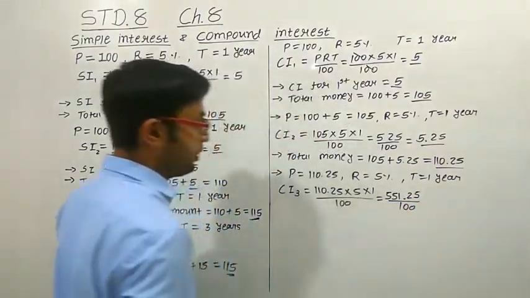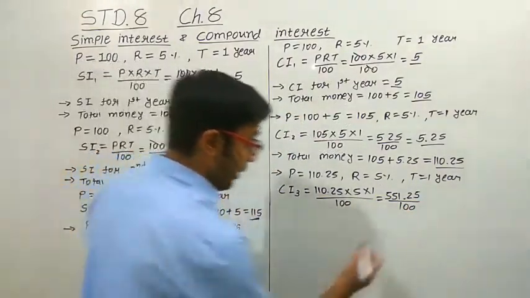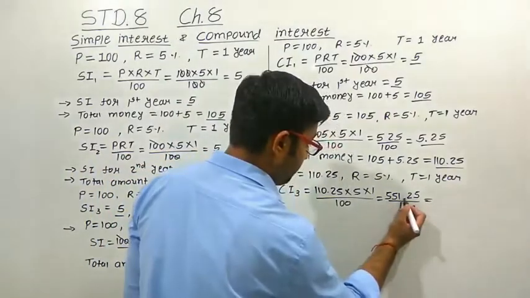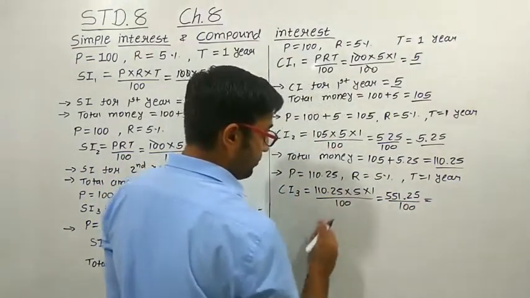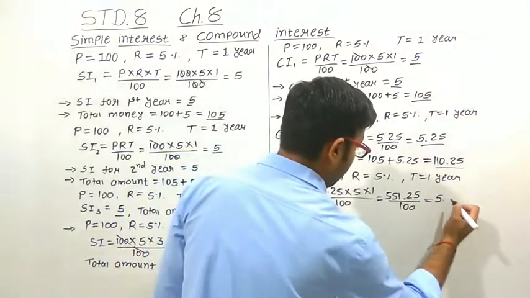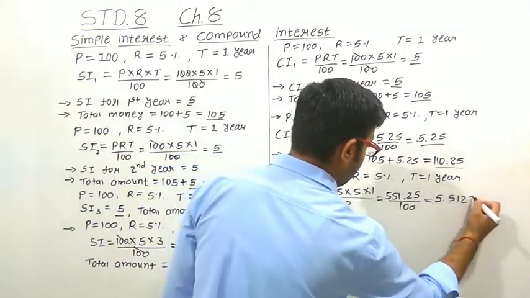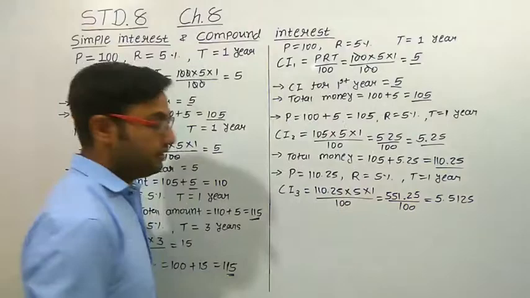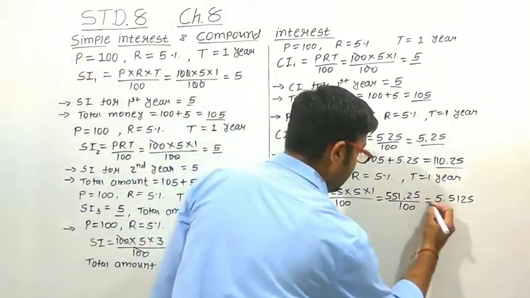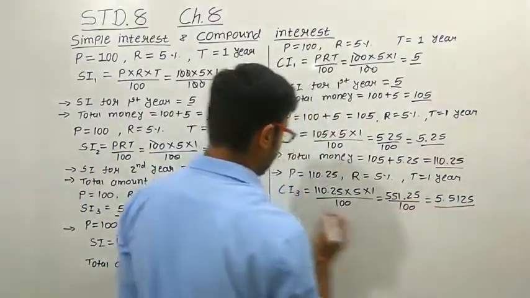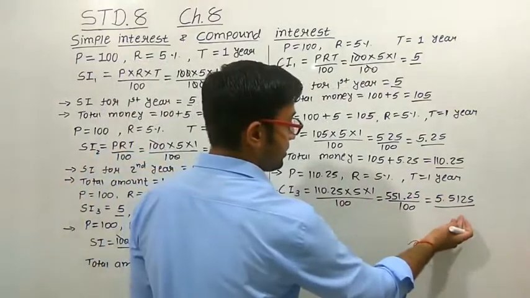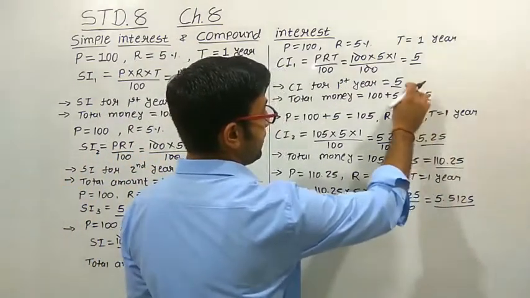Okay, 551.25 we are getting. Now since it is upon 100, we have to shift the decimal point to the left. So we are getting 5.5125, right?